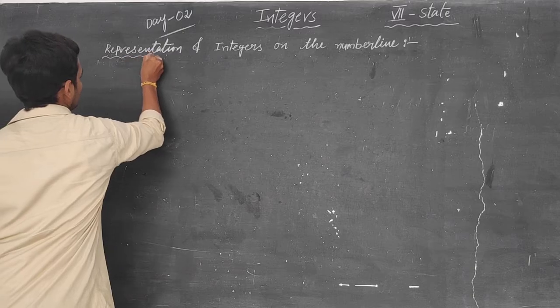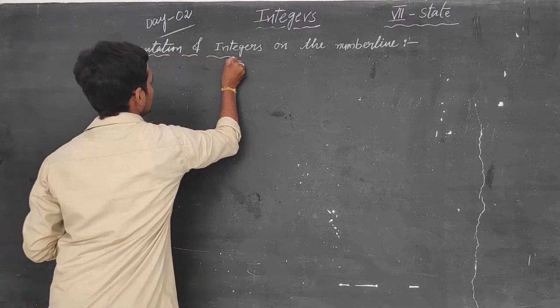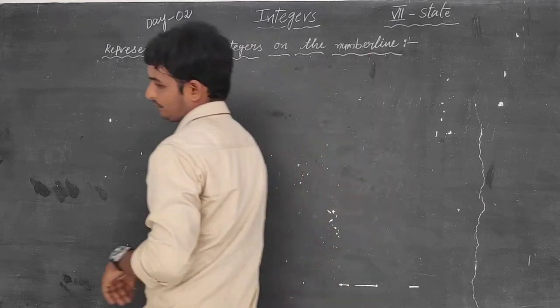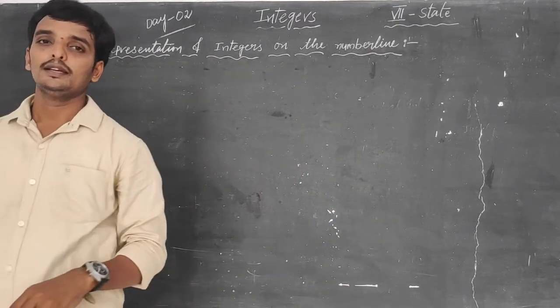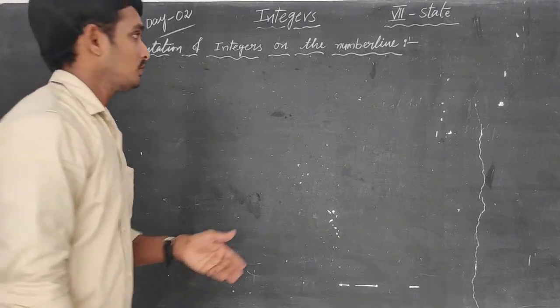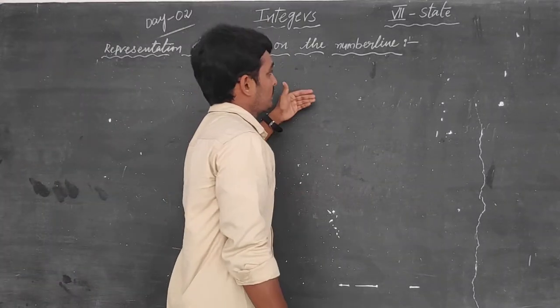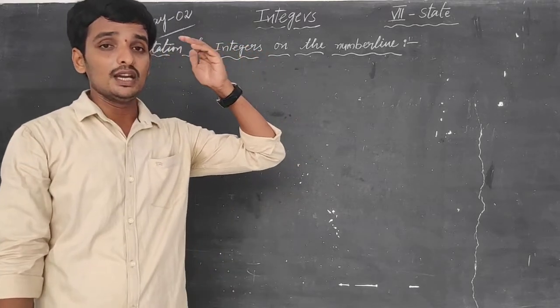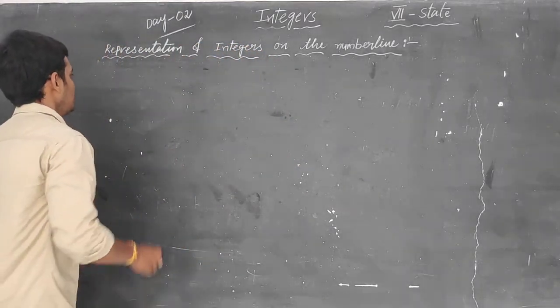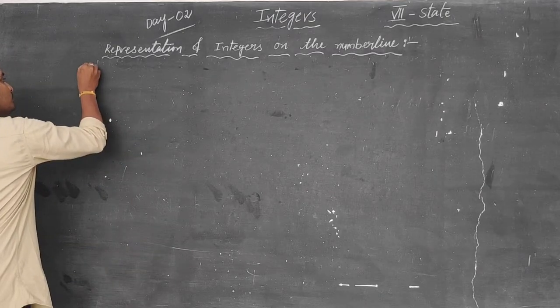Representation of integers on the number line. Representing the integers, positive numbers already we know. So we are discussing the negative numbers. Where can we represent the negative numbers on the number line? We have to learn this. So now I am beginning the question.